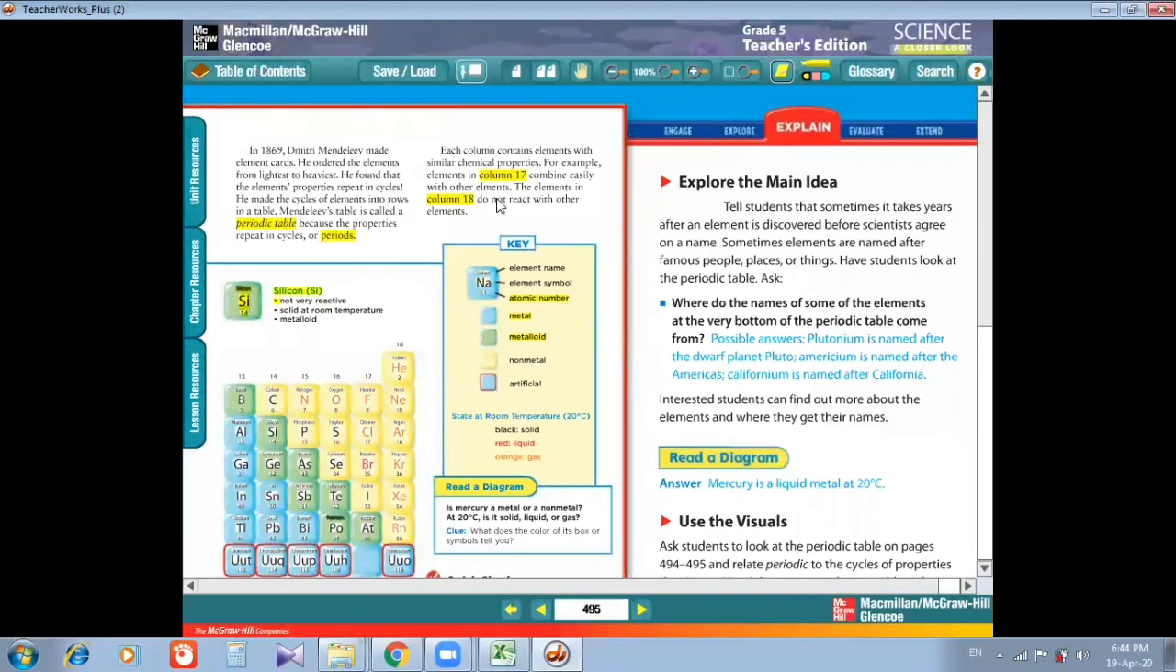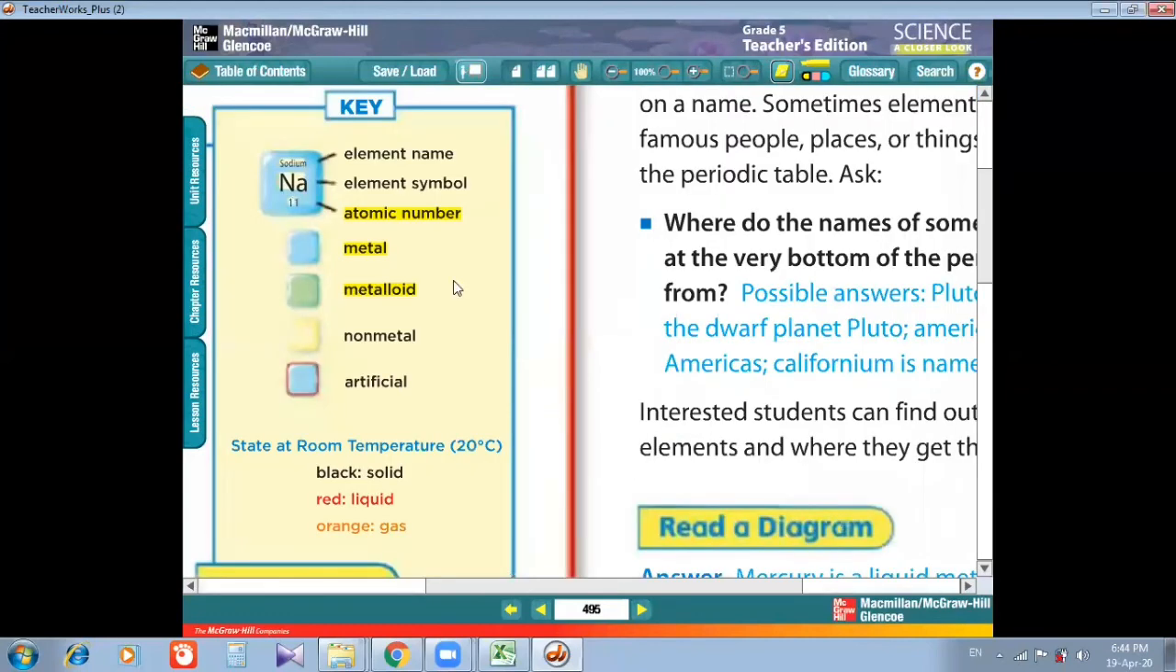Now there is a key. What is this? We are using some colors also. The first one is the element name, element symbol, and the atomic number. This blue color is representing metal here. The green one is representing metalloid, and the yellow one is representing non-metals. And this one, blue with a red border, is an artificial element.